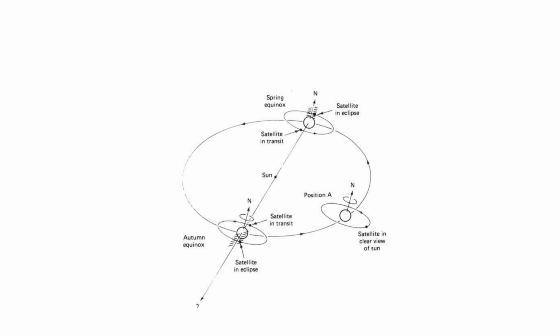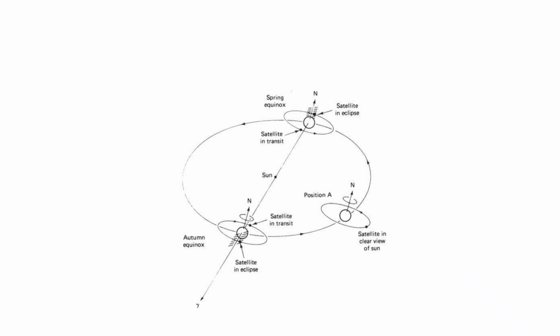So this is the eclipse of satellites. First consider that the Sun is at the center, and the Earth is revolving around the Sun. When the satellite is revolving around the Earth, at certain positions it will get eclipsed. For example, in this figure, this is the Earth, and this is the satellite, and here the Sun is there. When the Sun, Earth, and satellite all come in a straight line, then the eclipse will arise.